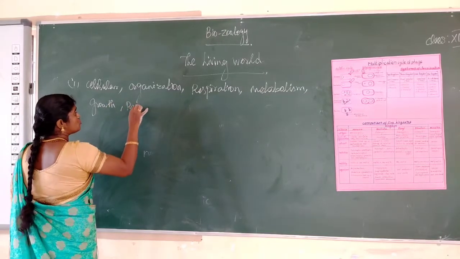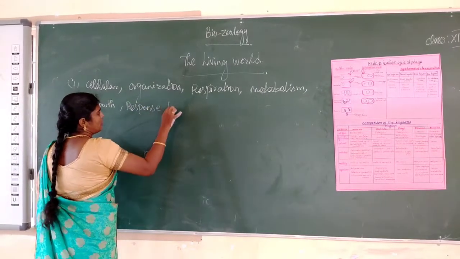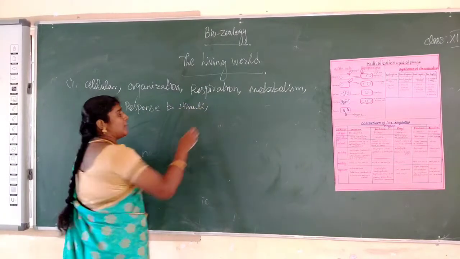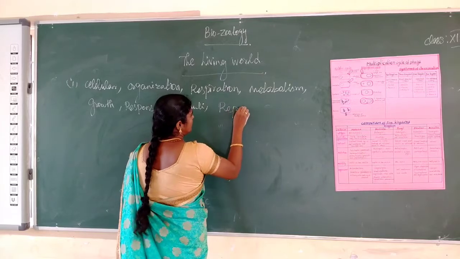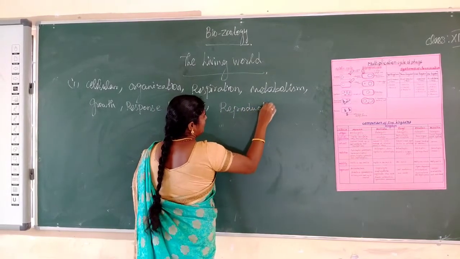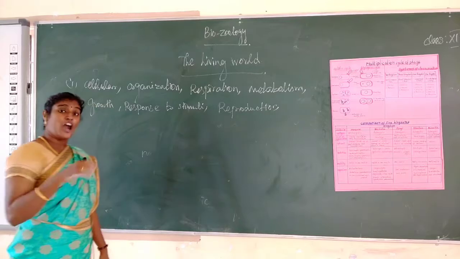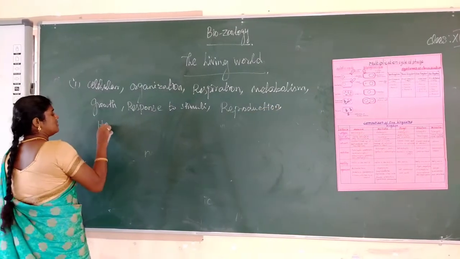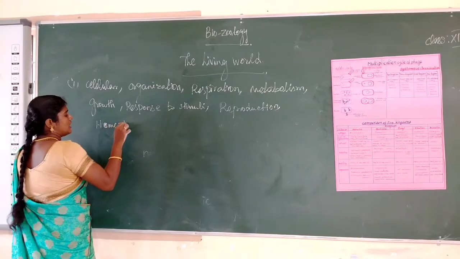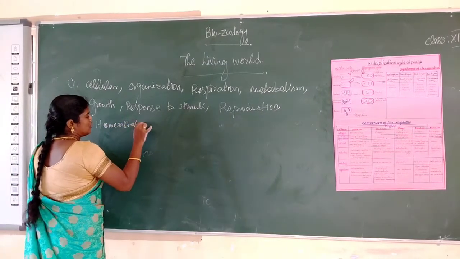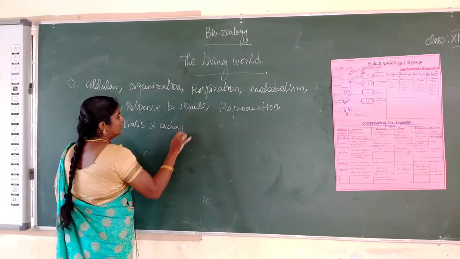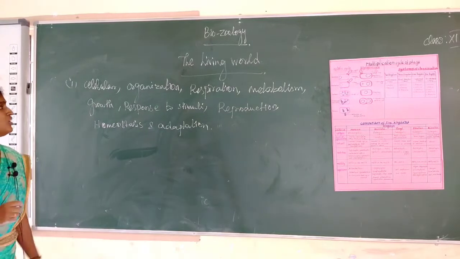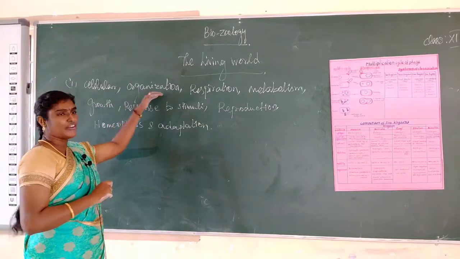Next one, response to stimuli. Next one, reproduction, homeostasis and adaptation. So what are the key characters? First one, cellular level of organization.